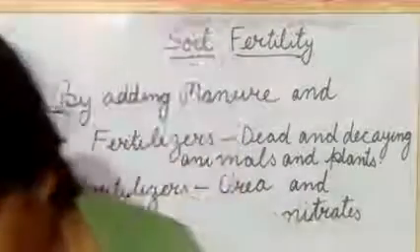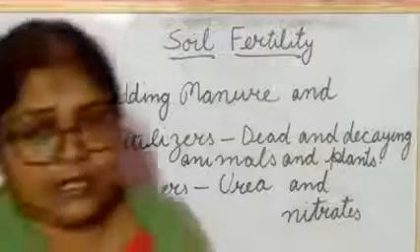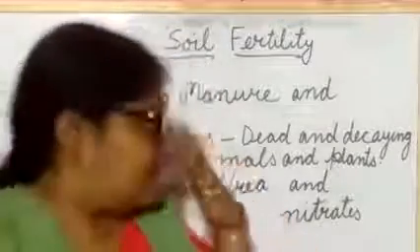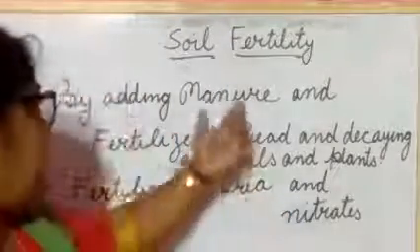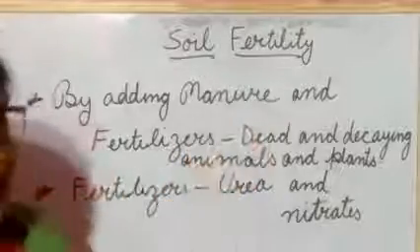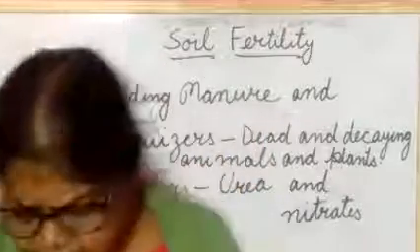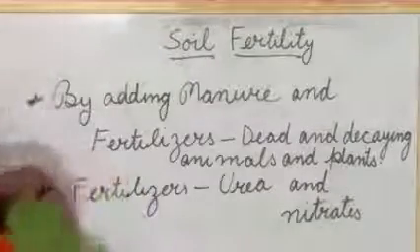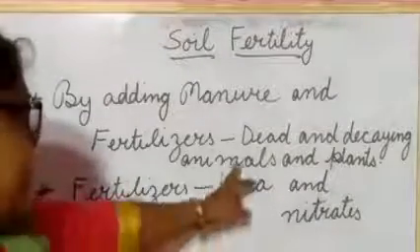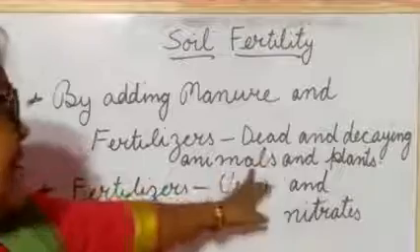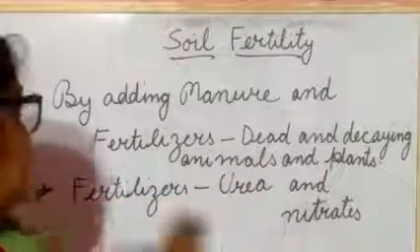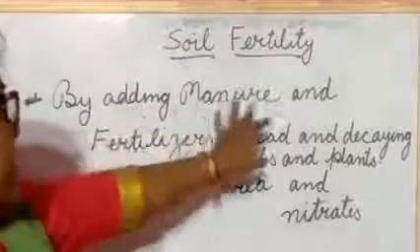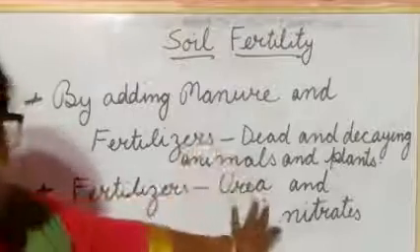For number 1, adding manure, how is it made?